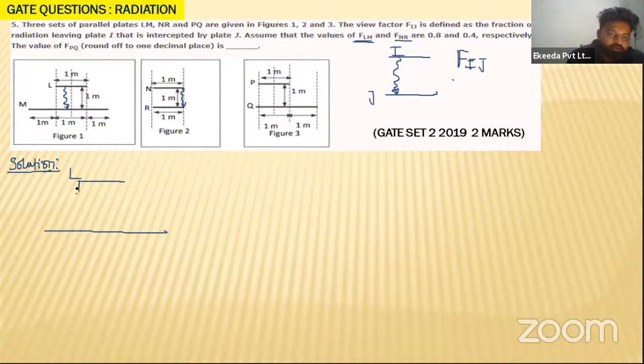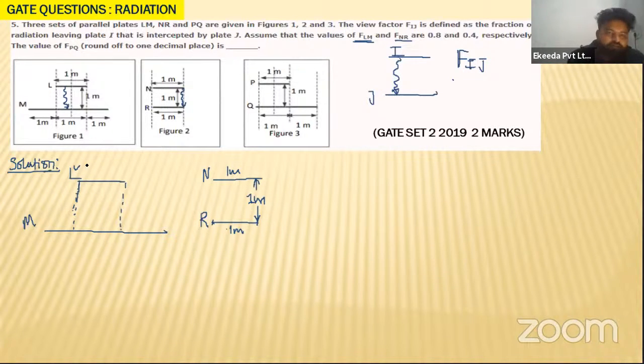Let me repeat the question, no problem. So LM is this particular plate. This is plate L and this is plate M. The second plate is your NR. If this plate is N, then this is your R plate. This is plate N, this is plate R. They have given that this plate has a 1 meter distance, and in between there is also a 1 meter distance. No problem. I am just telling you the question, just try to understand this.